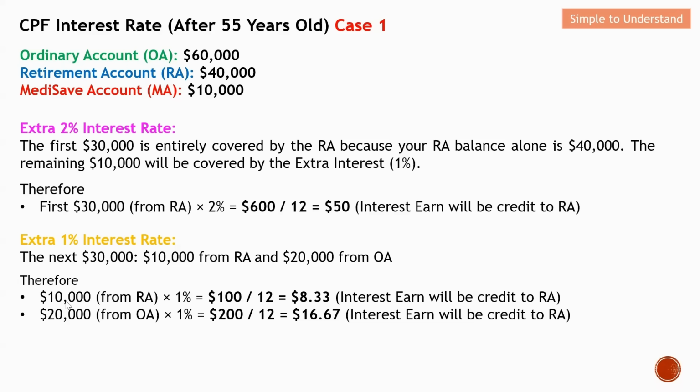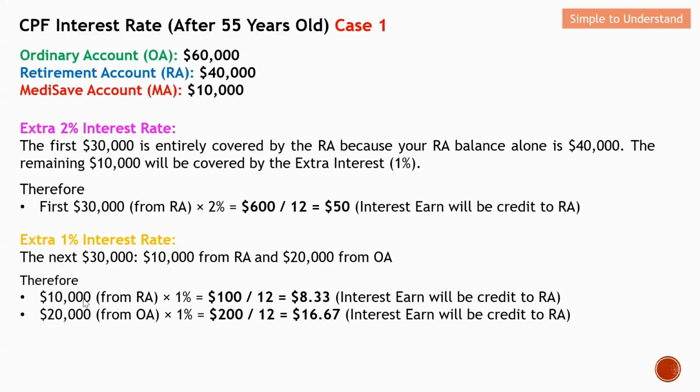This 10K is from the RA and is able to enjoy another additional 1% of interest rate. If you calculate, this earns another additional $100 per year. This is for per month, so I divide by 12. This 10K from RA, which enjoys another additional 1% interest rate, will earn $8.33 in this particular month. And this amount of money will be credited to the RA account of the CPF member.